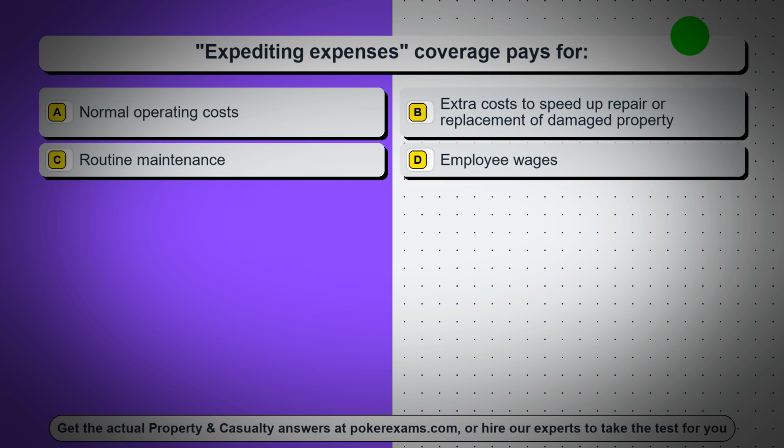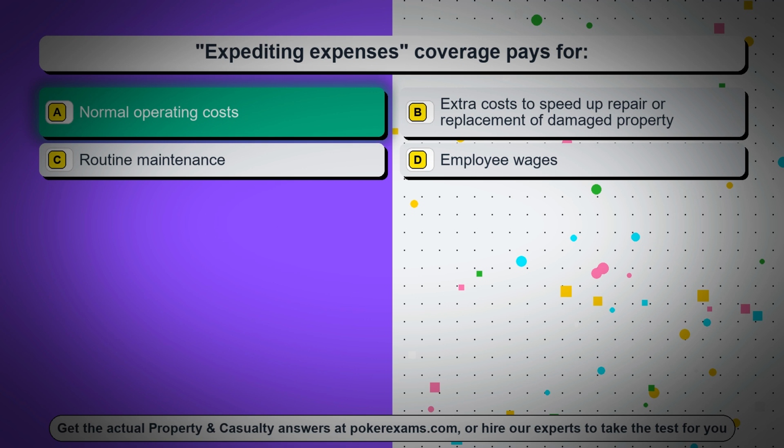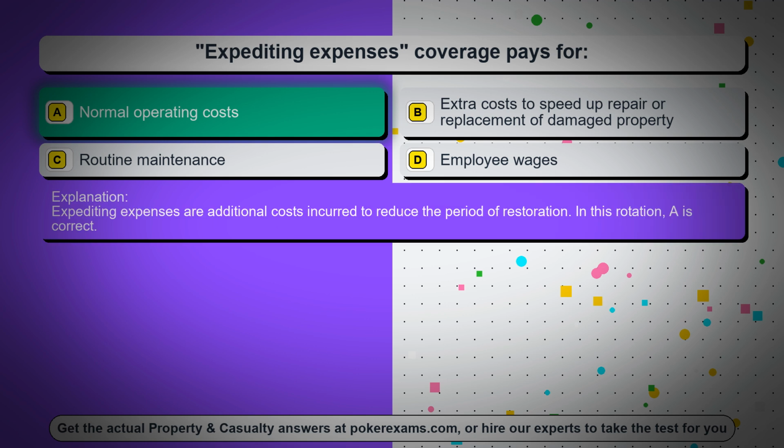Question 36. Expediting expenses coverage pays for: Option A, normal operating costs. Option B, extra costs to speed up repair or replacement of damaged property. Option C, routine maintenance. Option D, employee wages. The correct answer is option A, normal operating costs. Expediting expenses are additional costs incurred to reduce the period of restoration. In this rotation, A is correct.